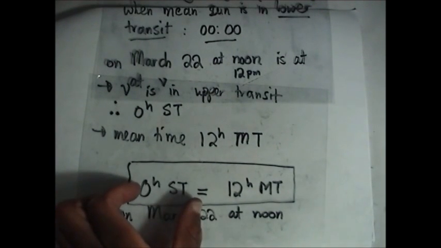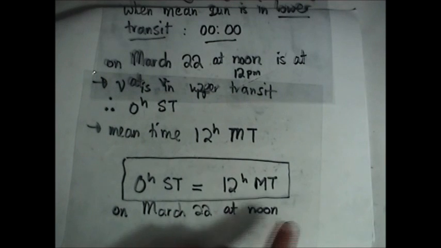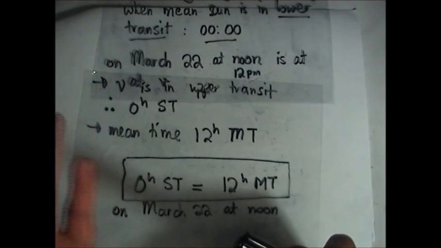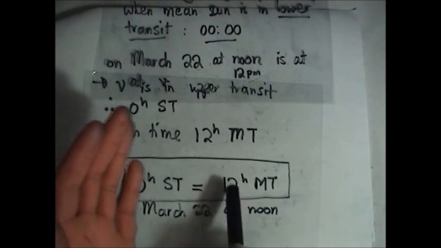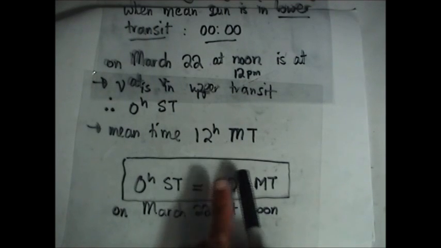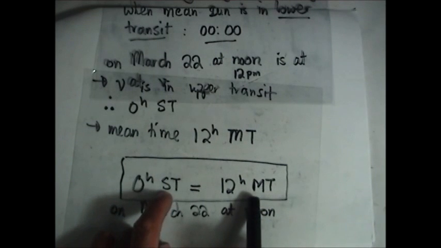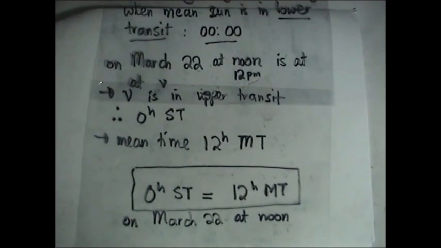So our sidereal clock will read 0 hours. But on March 22 at noon, when you look at mean time, we'll say, oh, but our mean day started at midnight. So how many hours is this time called noon? It's 12 hours after the day started. So on the mean clock, there are 12 hours. So these two, we can equate them. 0 hours sidereal time is equal to 12 hours mean time.